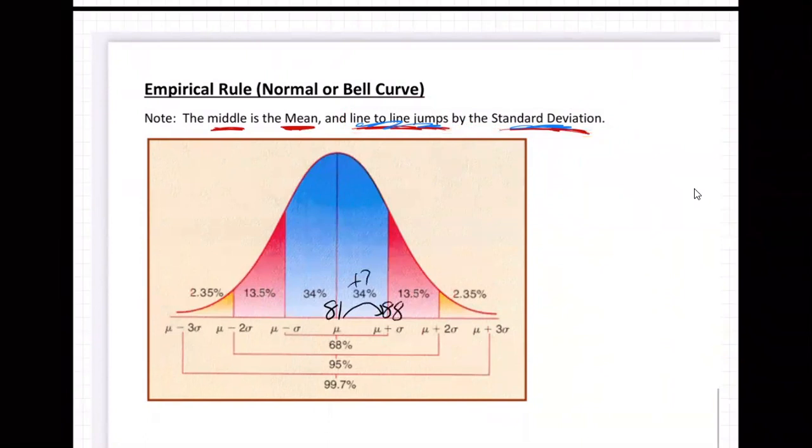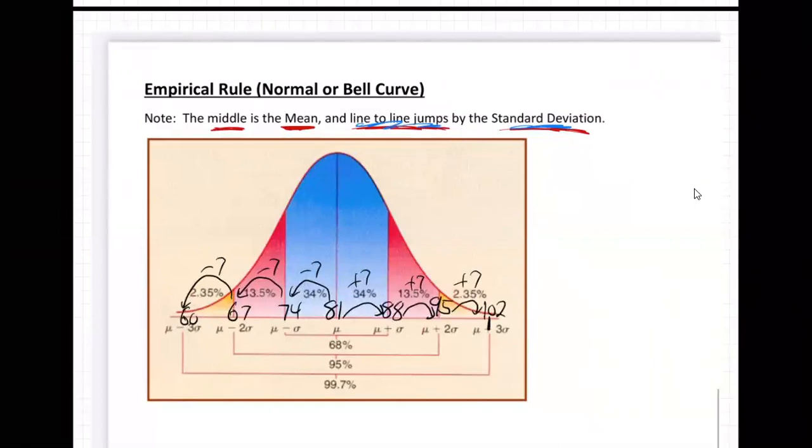So this would be 88, then 95, and 102 right there. And same thing the other way. Go down 7, that's 74, then 67, then 60 degrees.